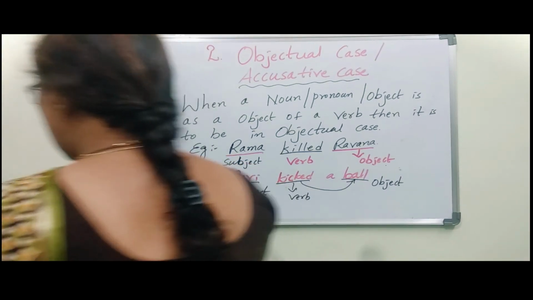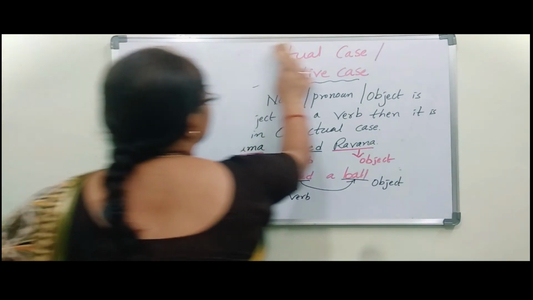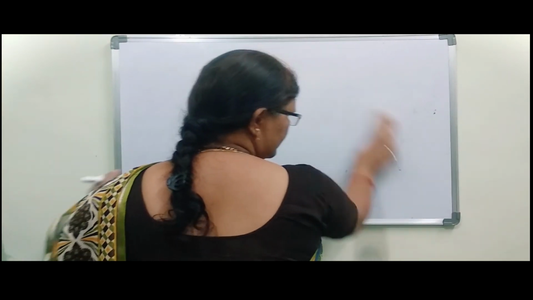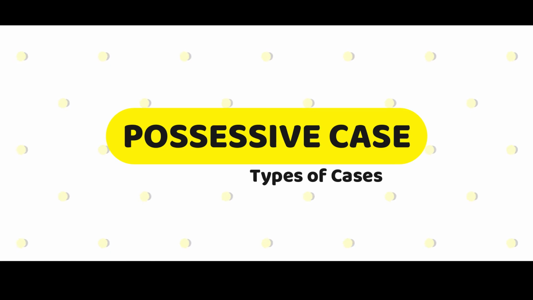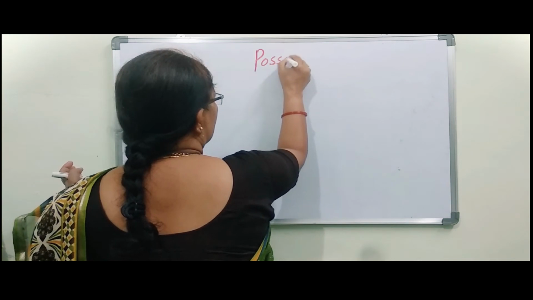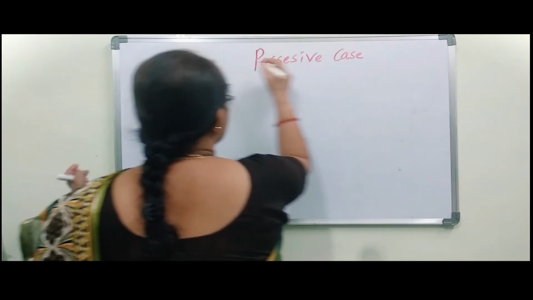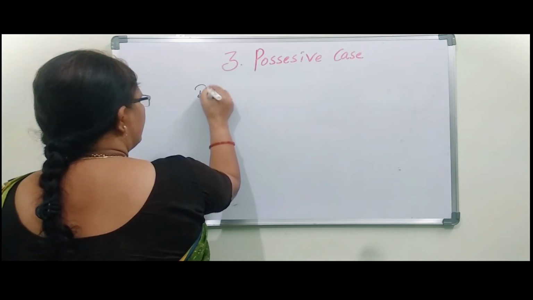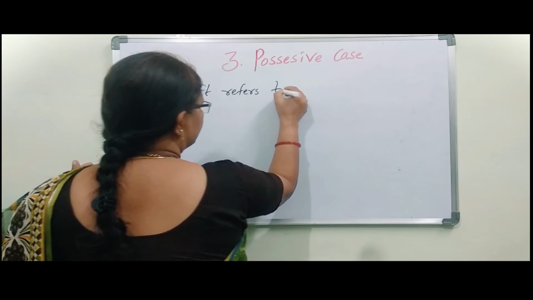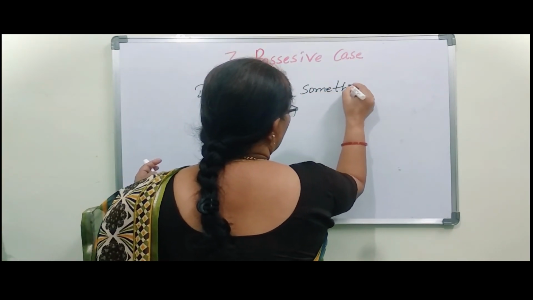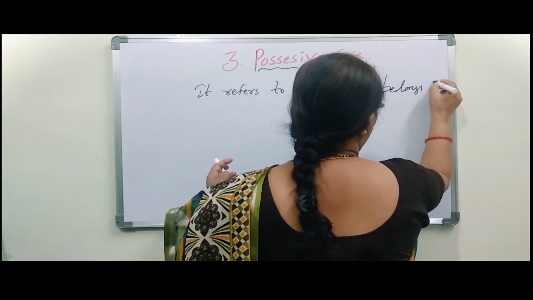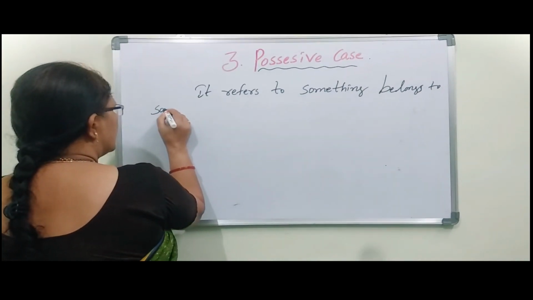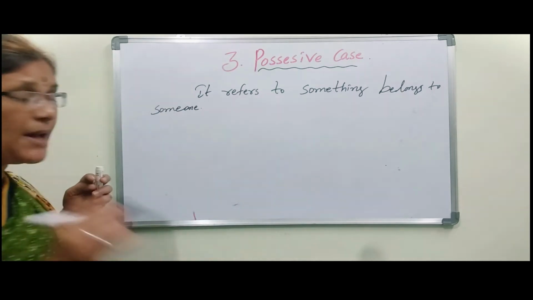Let us know what the possessive case is. Possessive case. It refers to something that belongs to someone.